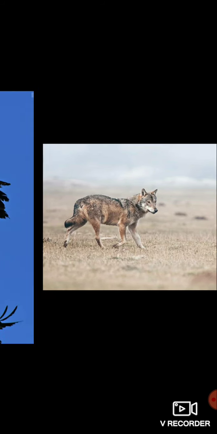Let's move forward to the third one. The third one is omnivores. Some animals on the earth eat both plants as well as the flesh of other animals. So, these animals are called omnivores. Omnivores are the animals that eat both plants and animals.